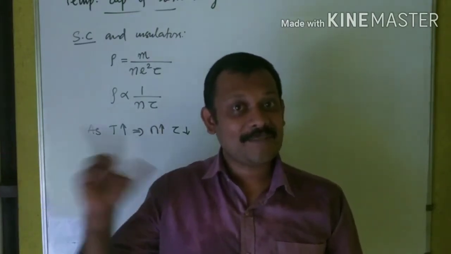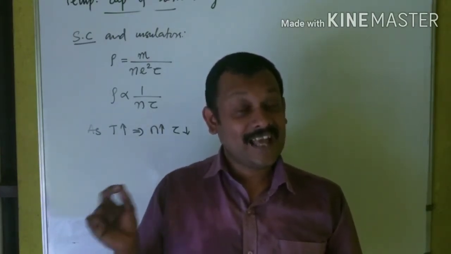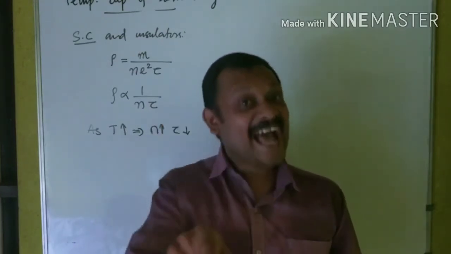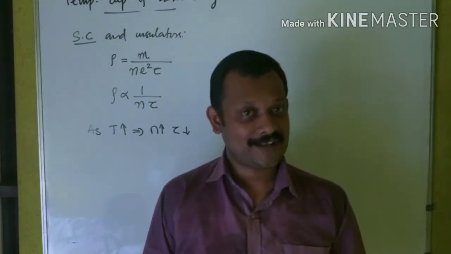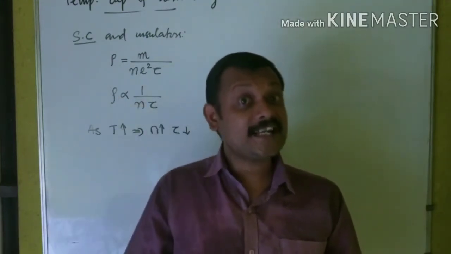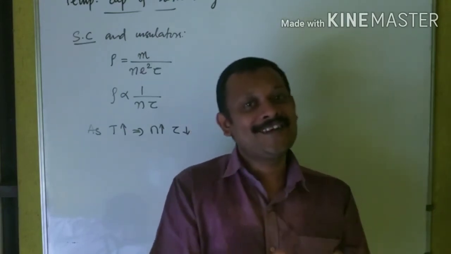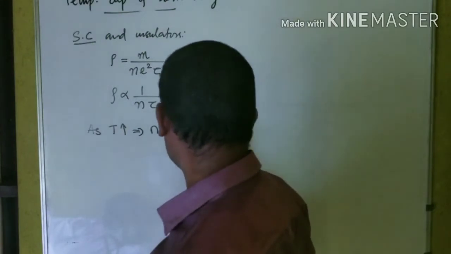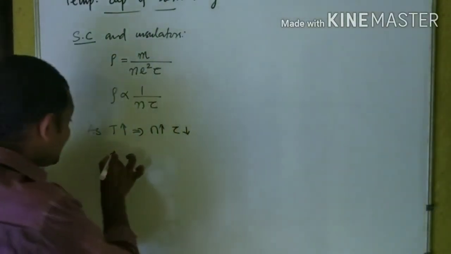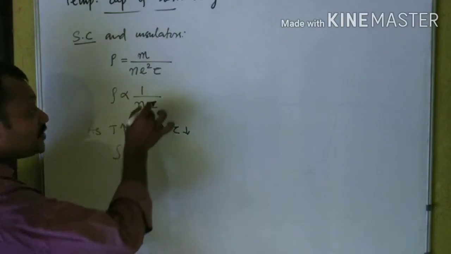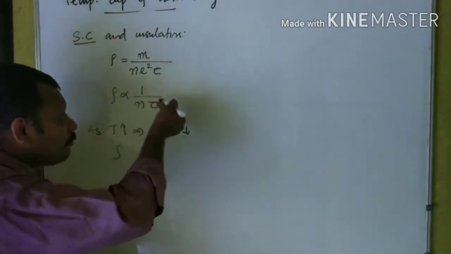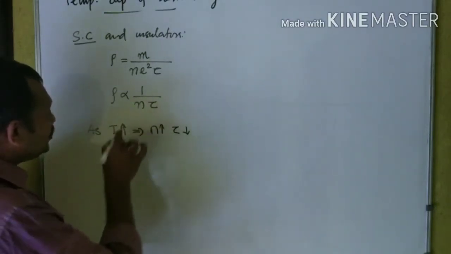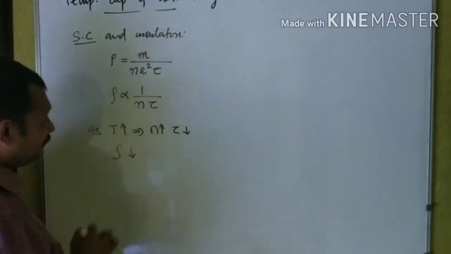I repeat, the increase in number density is more dominant than the decrease in relaxation time, which implies rho decreases.